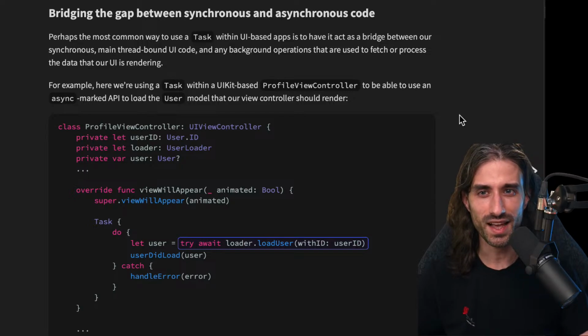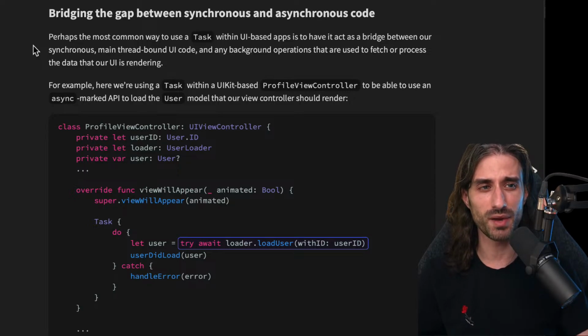Perfect. So, bridging the gap between synchronous and asynchronous code. Perhaps the most common way to use a task within a UI-based app is to have it act as a bridge between our synchronous main-thread-bound UI code, because as I'm sure you already know, you are only allowed to touch your UI in iOS on the main thread. This way it avoids concurrency issues. But of course, if you attempt to update the UI from a background thread, your app will probably be killed in most cases, or it will do something very weird and undefined.